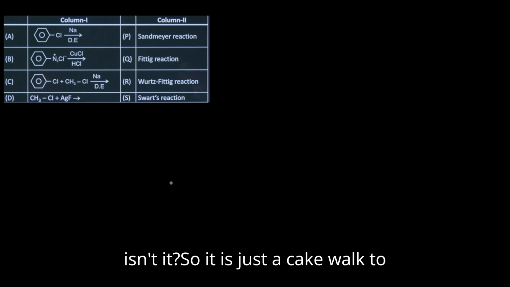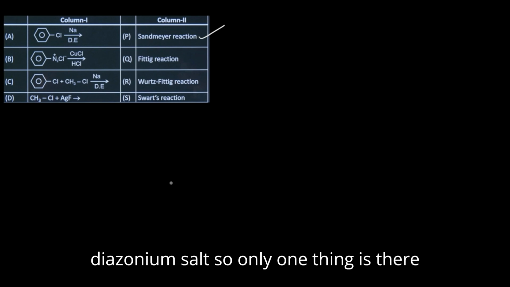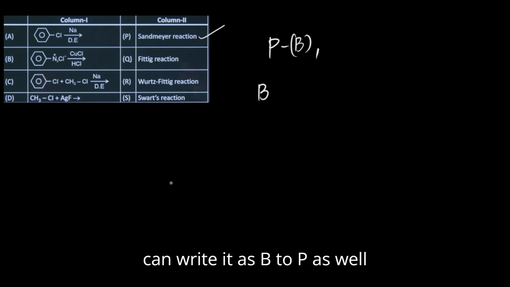This question asks about column 1 and 2. Once again, these are the named reactions. We have done an entire named reaction revision, isn't it? So it is just a cakewalk for us. Sandmeyer reaction involves diazonium salt, so only one thing is there: that is P to 4? B. Then you can write it as B to P as well.